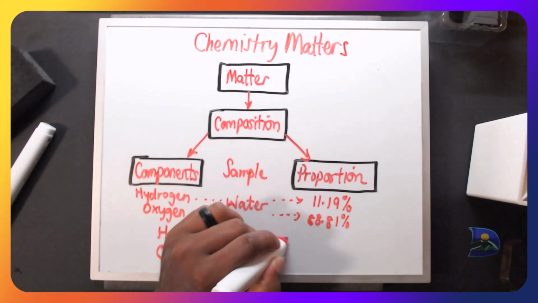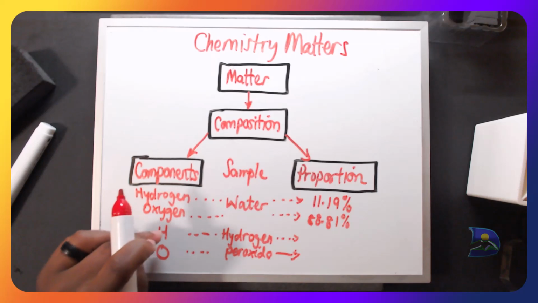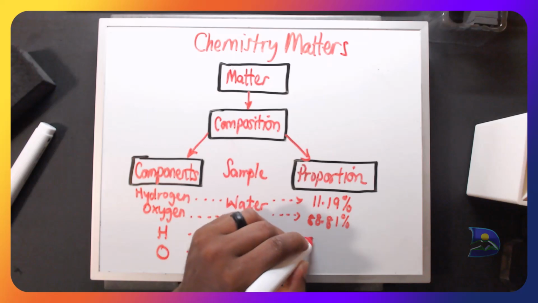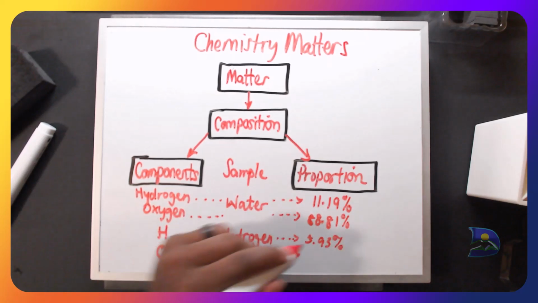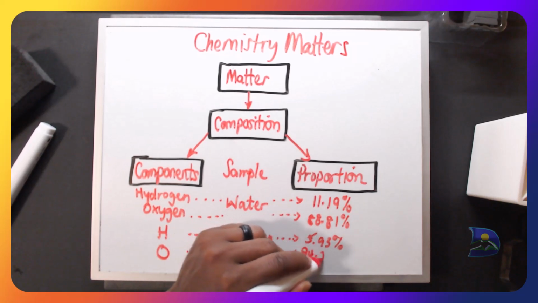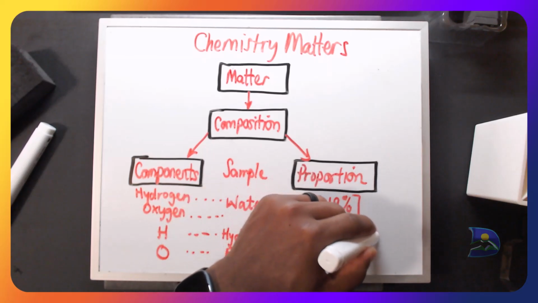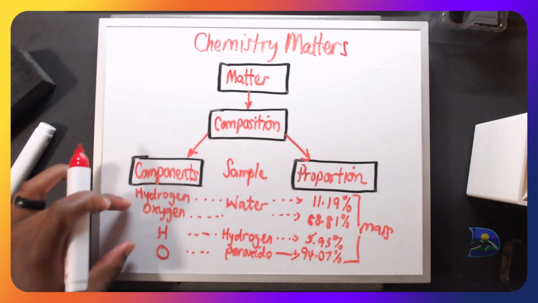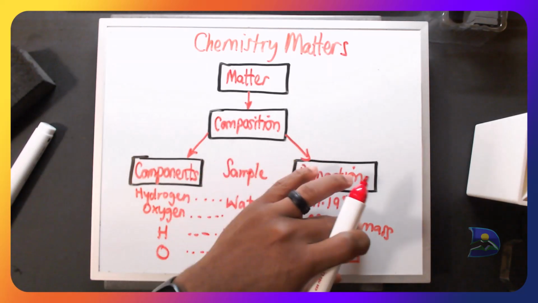And when we move on to the proportion, we recognize that for hydrogen, instead of it being 11.19, we have it around 5.93%, and for oxygen we have it around 94.07% in terms of the mass. So it's incredible to see how two samples that have the same components do have different proportions when it comes to the mass.